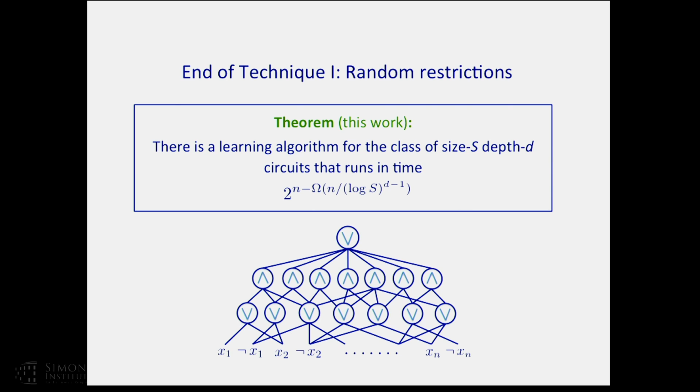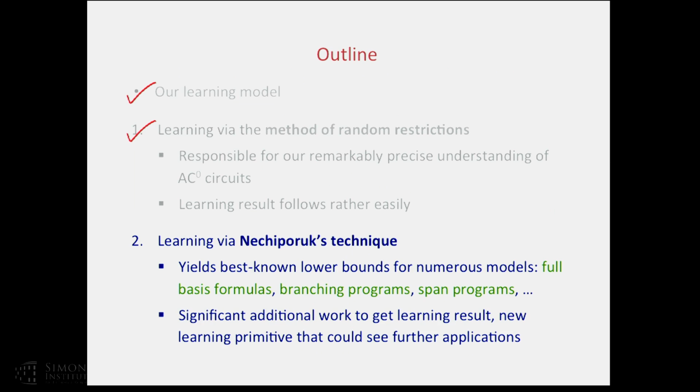Okay, good. In my remaining time, I'd like to cover the second technique. So we have quickly defined our learning model. We have touched on the first method, the method of random restrictions. Next one is the Nisan-Brooks technique, which applies to a different class of functions, but it's very general, and we're going to get learning algorithms for all these models that the technique covers.